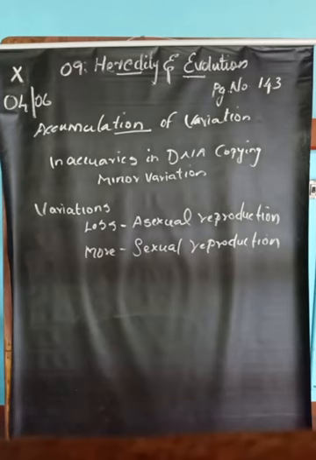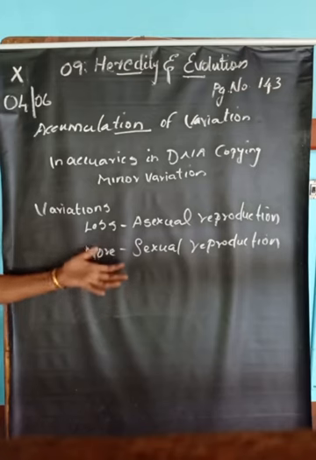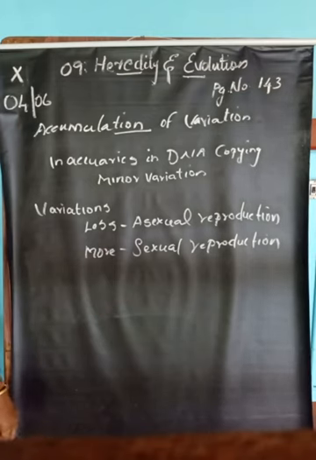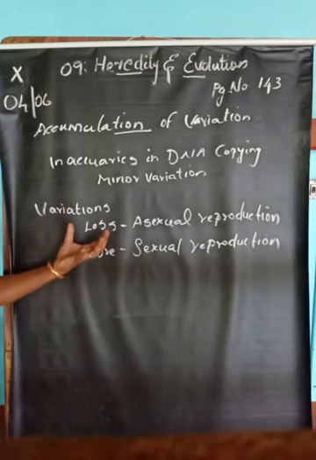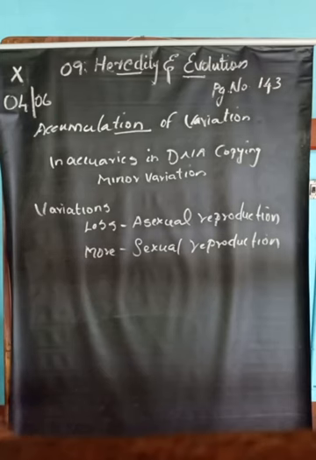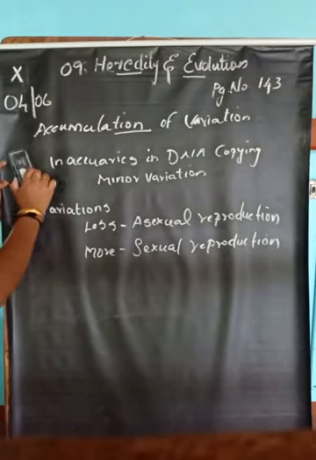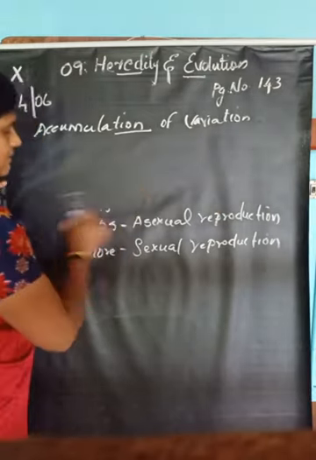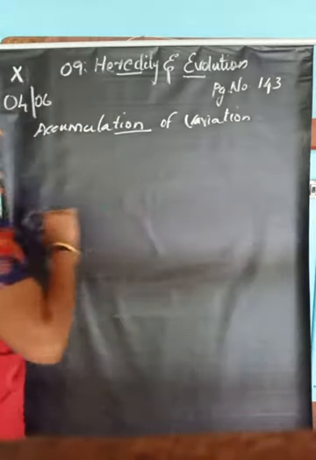Some variation may take place in both sexual and asexual reproduction, but the amount of variation is more in sexual reproduction. But we cannot always say that the variation which happens to an organism is harmful.